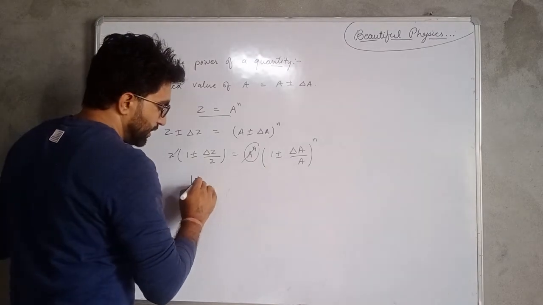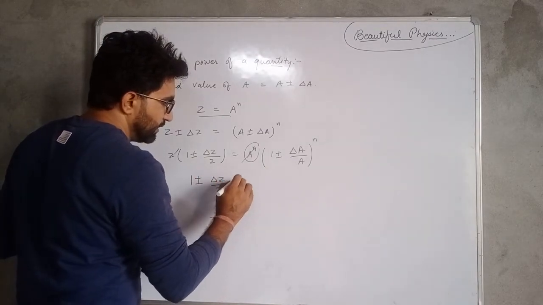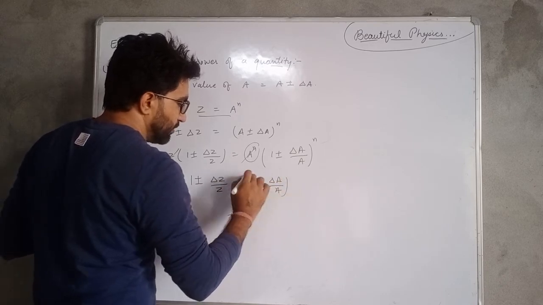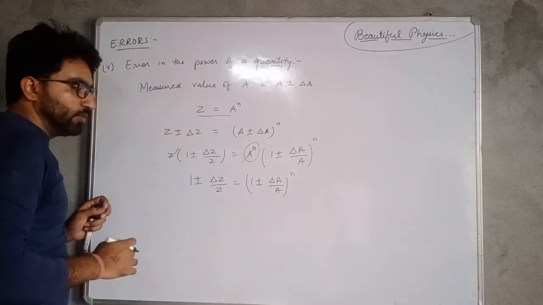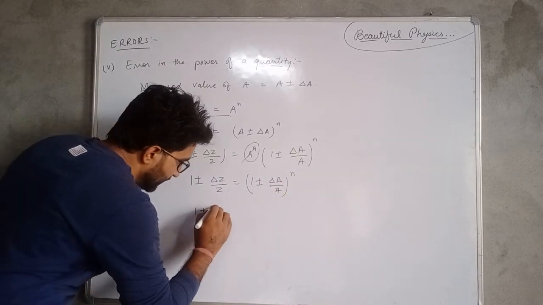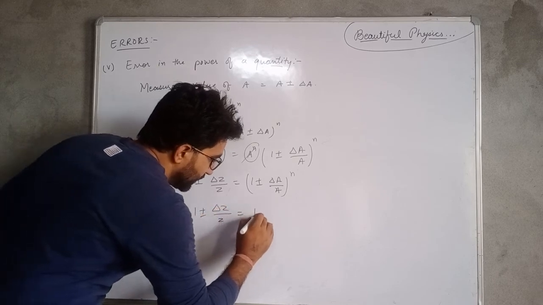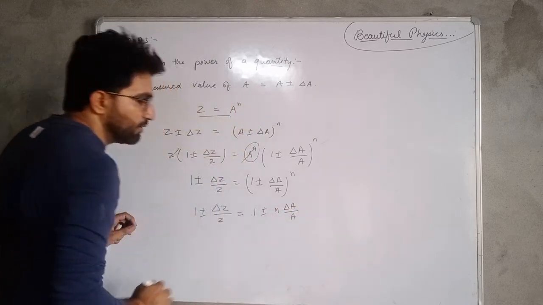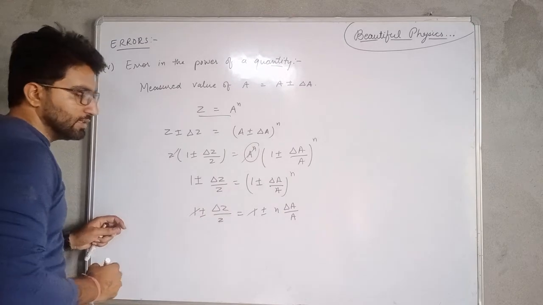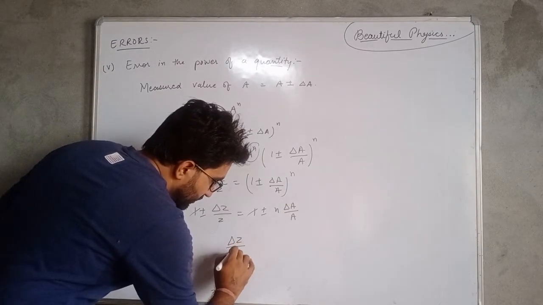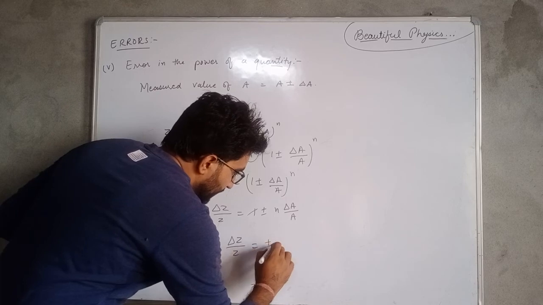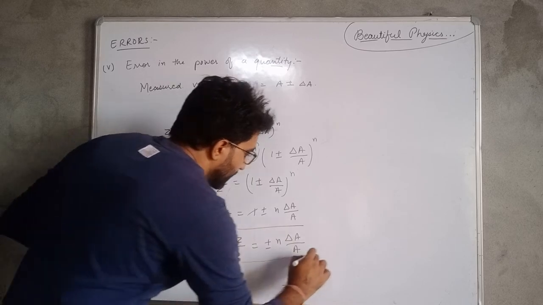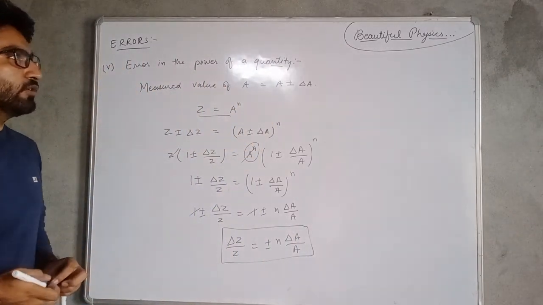So we have 1 plus minus delta Z upon Z equal to 1 plus minus delta A upon A raised to power n, and when we apply binomial, then 1 plus minus delta Z upon Z is equal to 1 plus minus n times delta A upon A. Neglecting the higher order terms, these two terms cancel each other, then we have delta Z upon Z equal to plus minus n times delta A upon A. So this is the error in the power of a quantity.